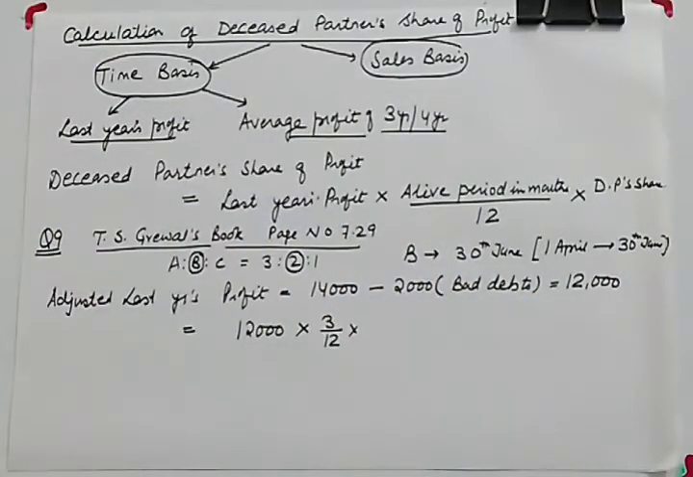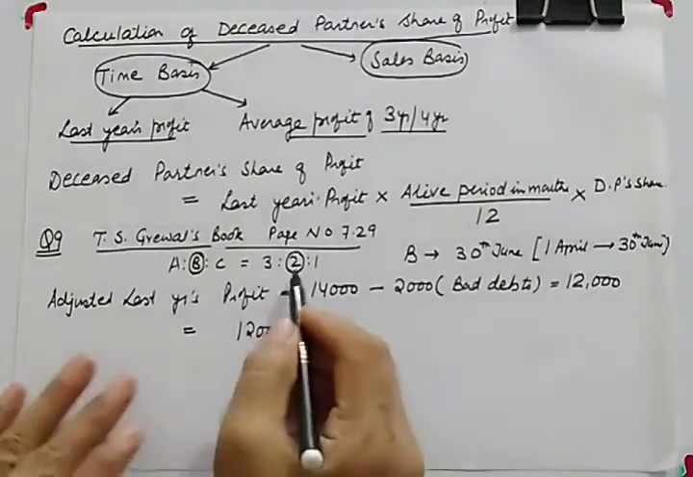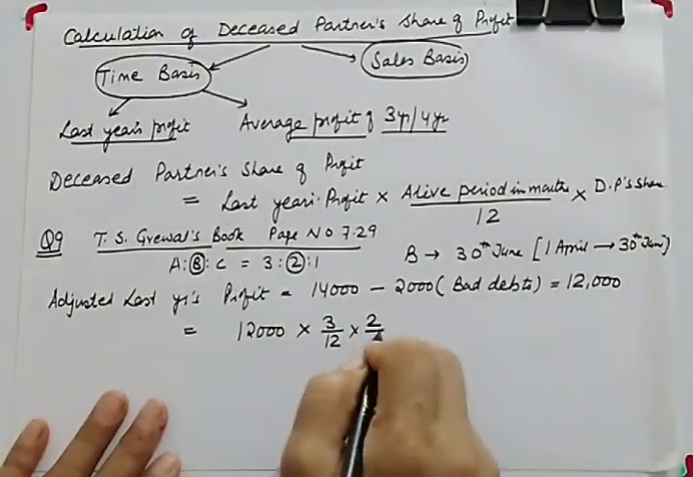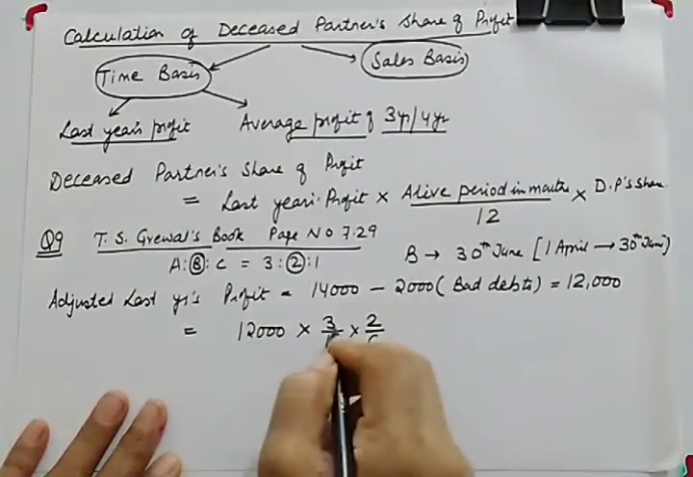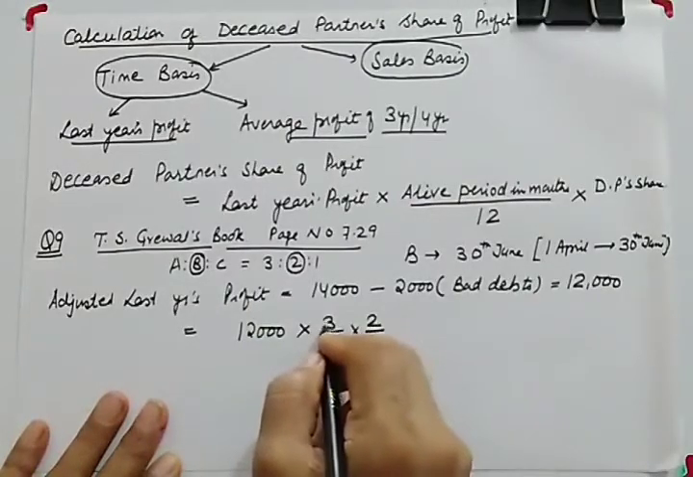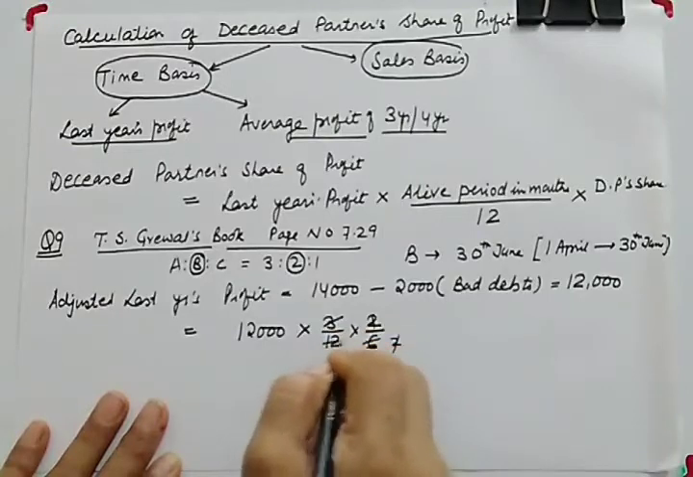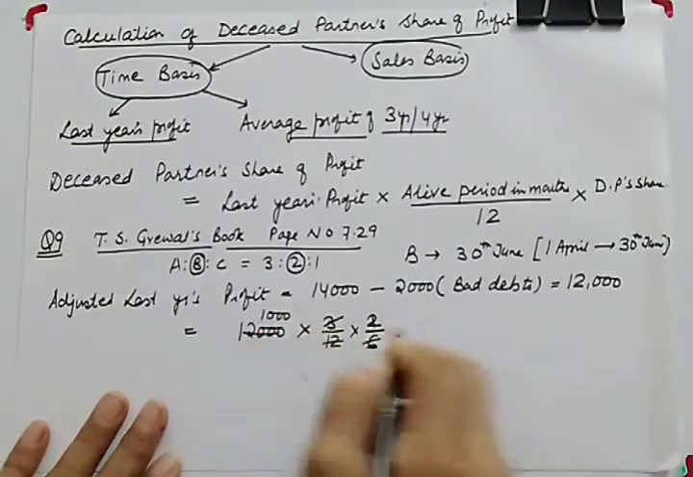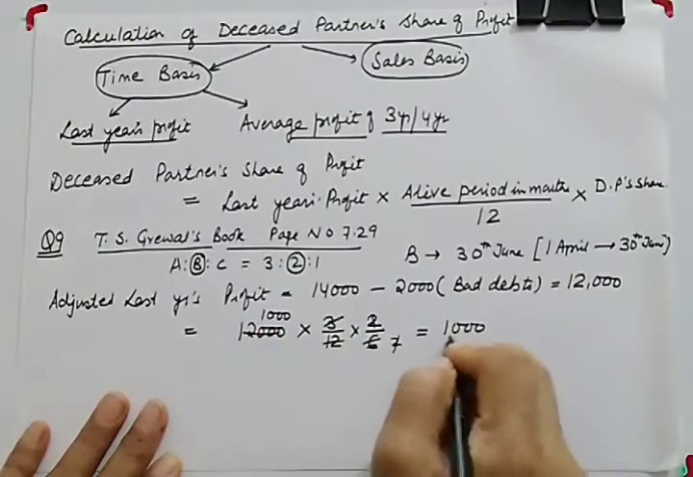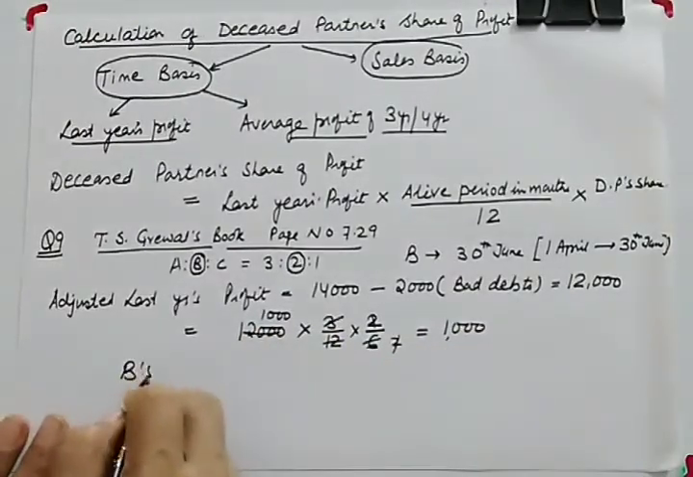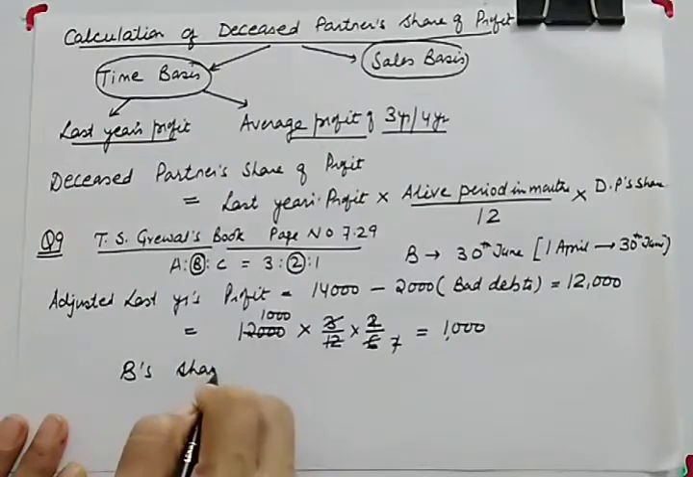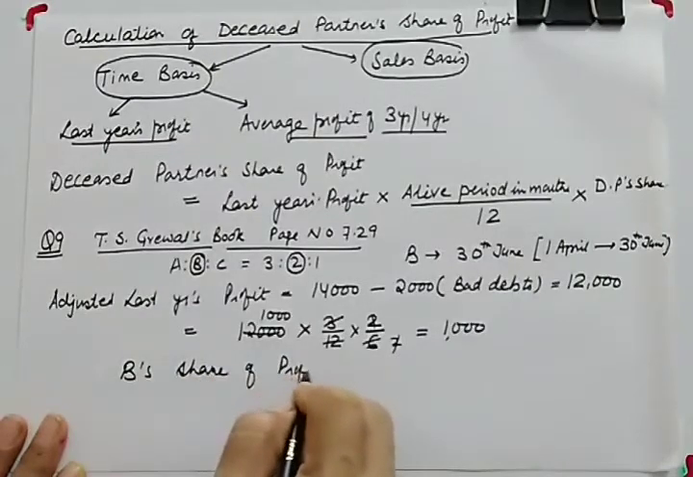So now next is 3/12. Again it is to be multiplied by the deceased partner's share of profit. So the deceased partner's share of profit here is how much? It is B, so it is 2/6. So if you calculate, it will be 1000. So B's share of profit is rupees 1000.